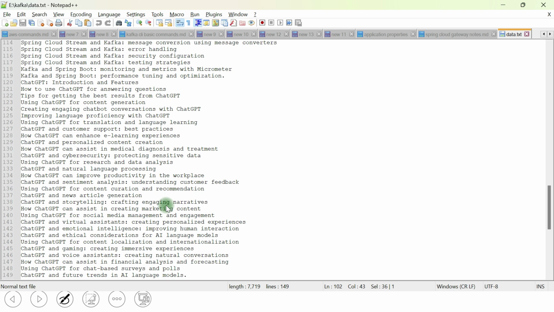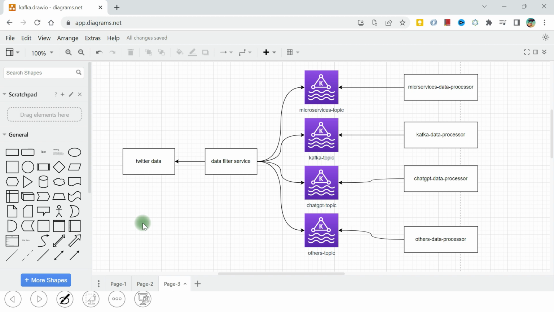So let me show you the architecture. Here we have the entire architecture that I want to implement. Instead of Twitter data, we have a data file. I want to read this file, and the class I have written for that is the data filter service. There has to be some service which can read this data. When it has loaded that data into its in-memory system, it needs to filter it. Based on that filtration criteria, I want to put it into different topics.